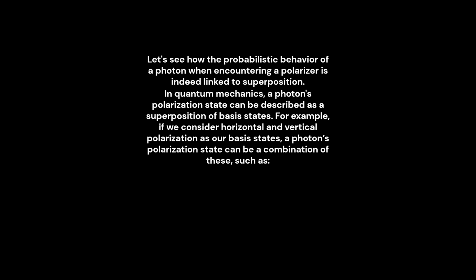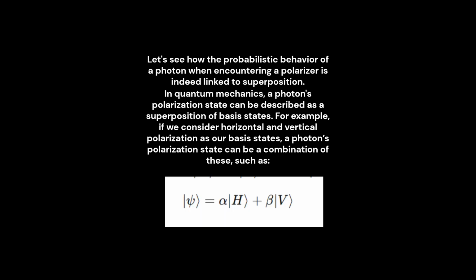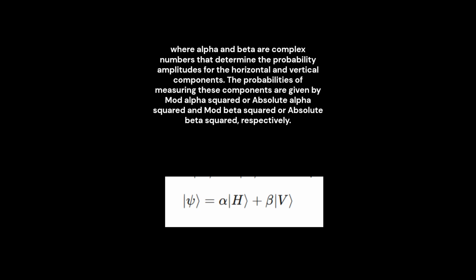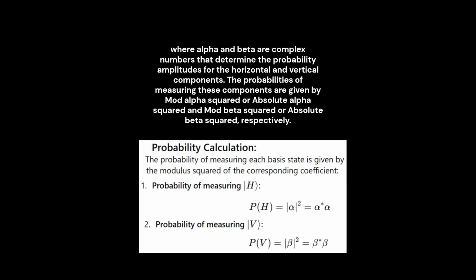In quantum mechanics, a photon's polarization state can be described as a superposition of basis states. For example, if we consider horizontal and vertical polarization as our basis states, a photon's polarization state can be a combination of these, such as |ψ⟩ = α|H⟩ + β|V⟩, where α and β are complex numbers that determine the probability amplitudes for the horizontal and vertical components. The probabilities of measuring these components are given by |α|² and |β|², respectively.